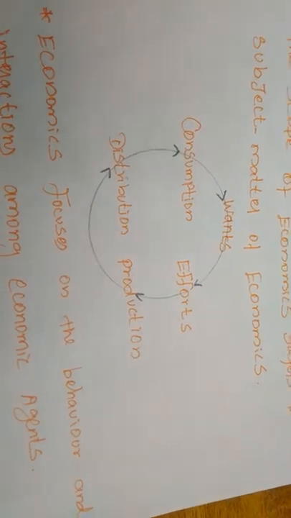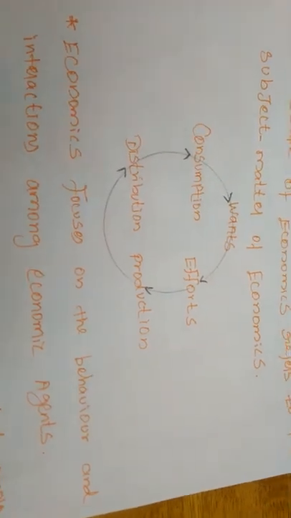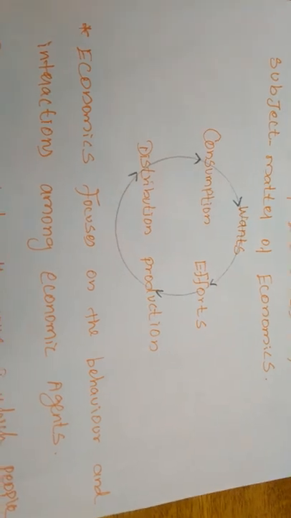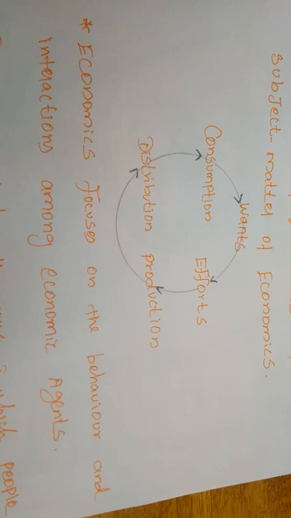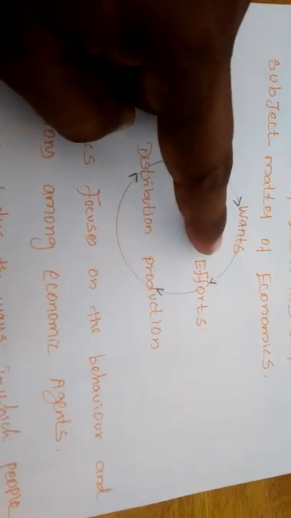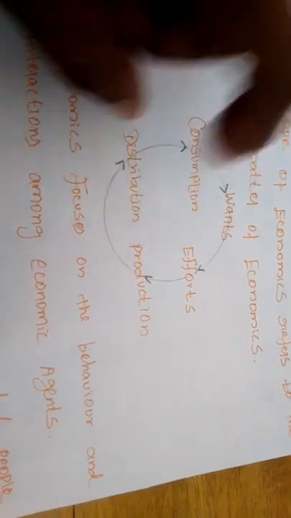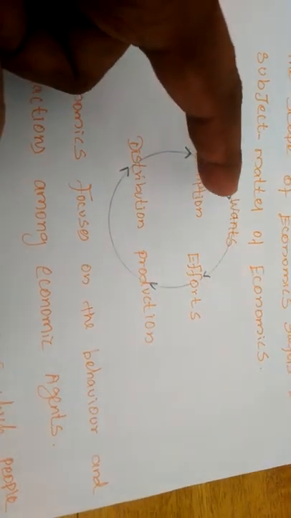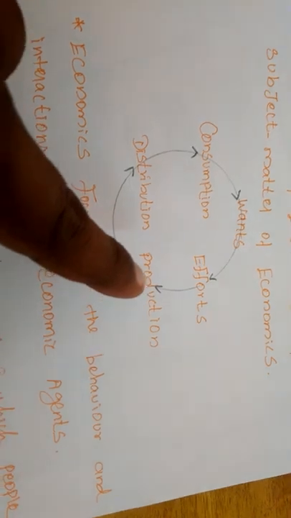After that effort, the producer will produce enough commodities. So production appears from having the basic needs of wants. So the production is over.